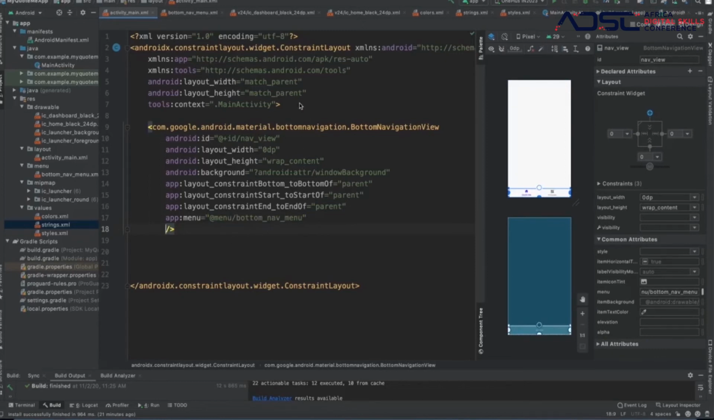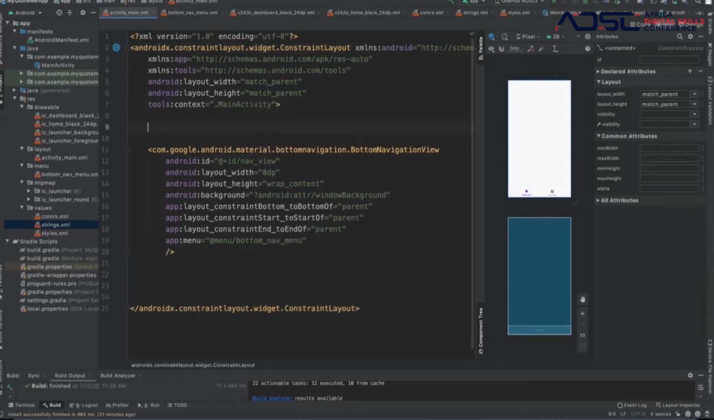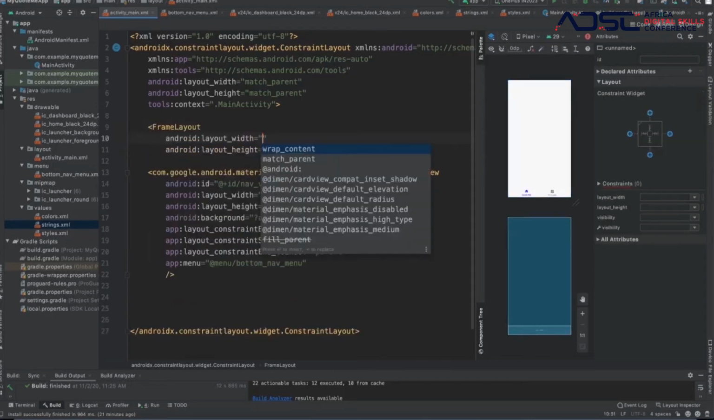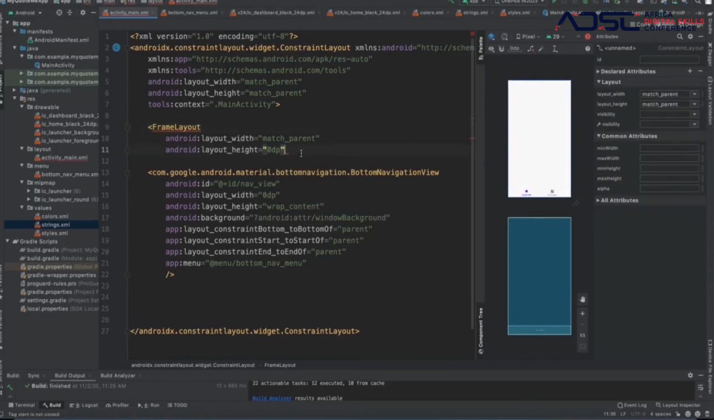Okay, so we have that, but then also we need to draw on top of this navigation, and what we are going to do is create a frame layout. Basically, a frame layout means any layout that you could put something in, but only one thing. So we're going to match it to parent. We want the width to fill the whole parent. We want the height to take the space available.